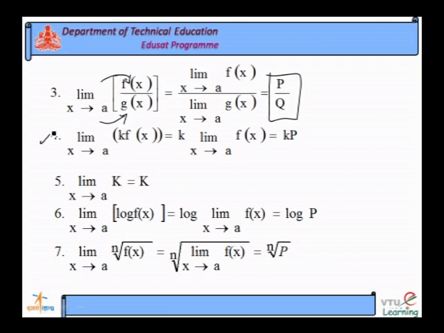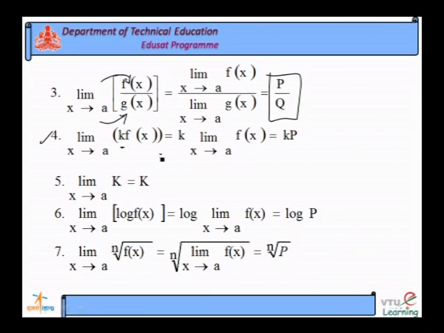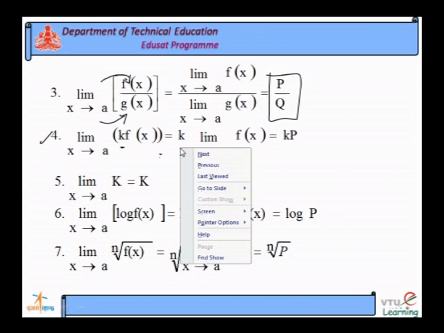See the fourth property. This fourth property gives you a function multiplied with a constant. Limit of a function multiplied with constant k into f of x. Here we have to take the constant k outside the limit.